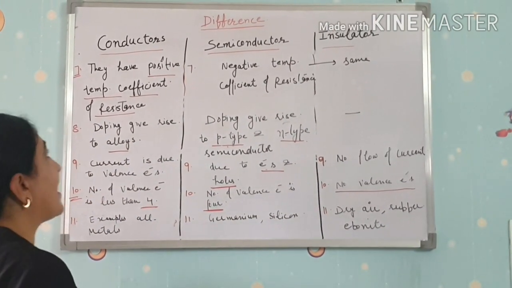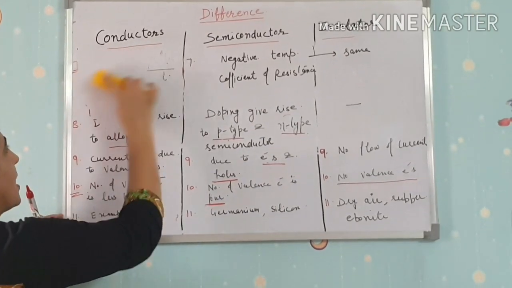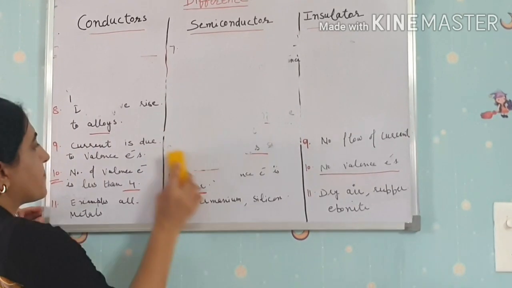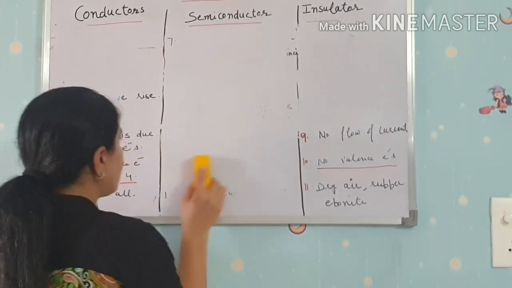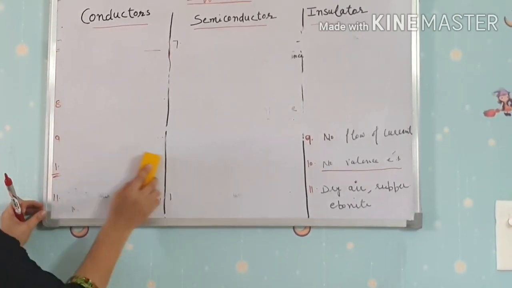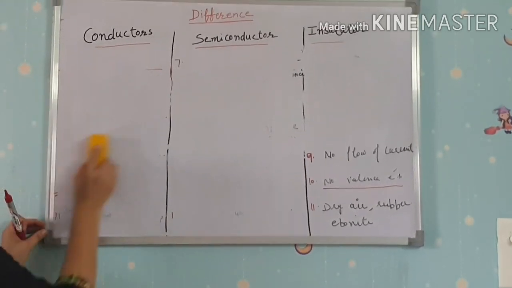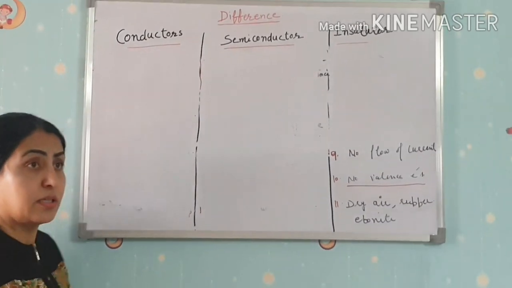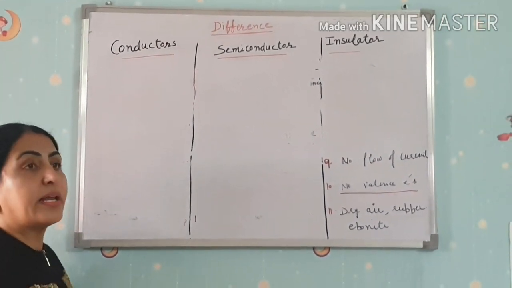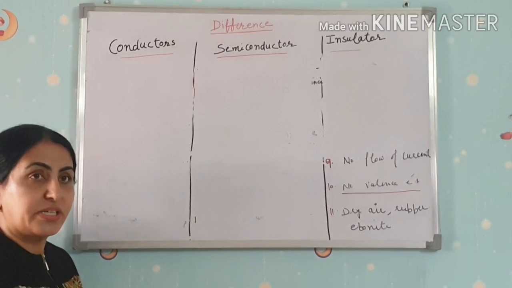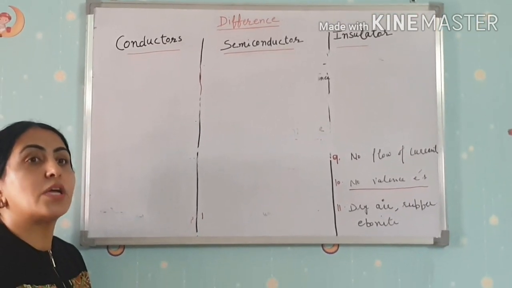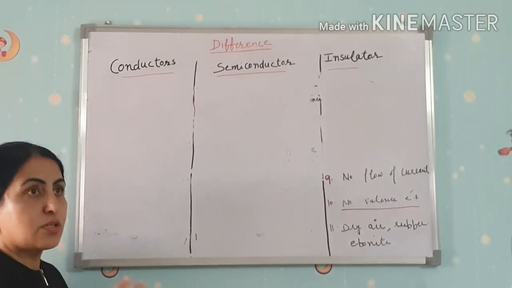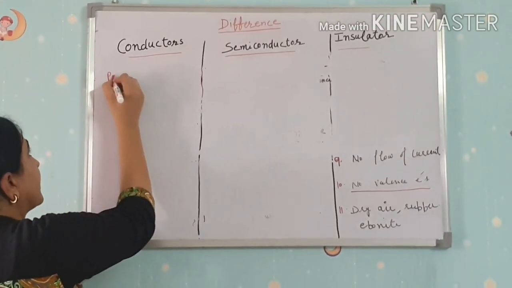Then the last point, that is about the practical applications. What about the metals? For example, mercury, they have a lot of practical applications. We can't discuss all the applications here. So for example, mercury is used in thermometers. Clear? Aluminium is used in aluminium foils, also in kitchen utensils. Clear? These all are practical applications.